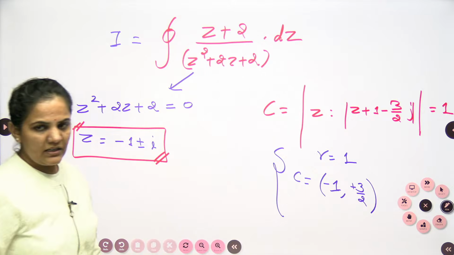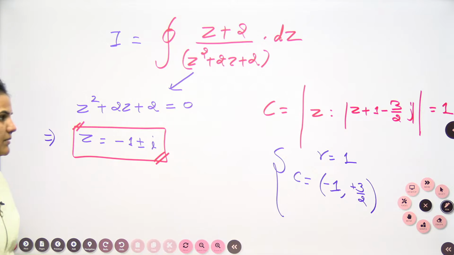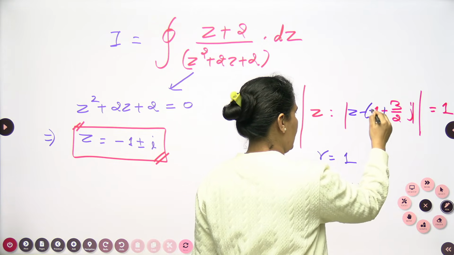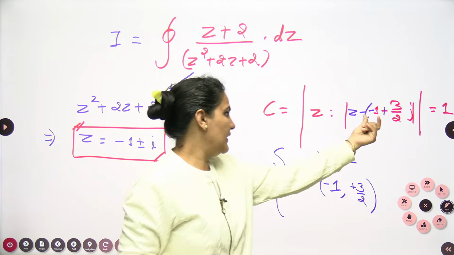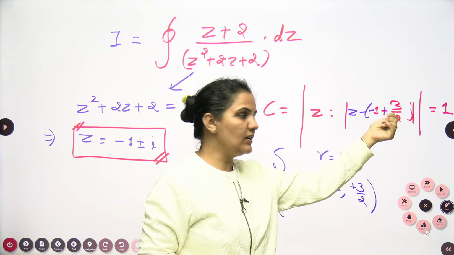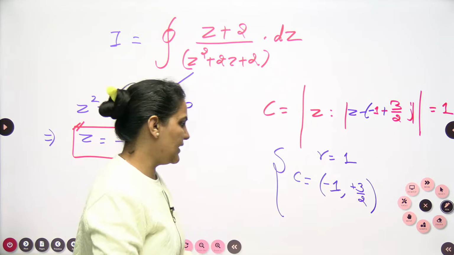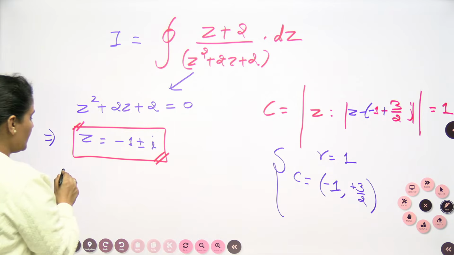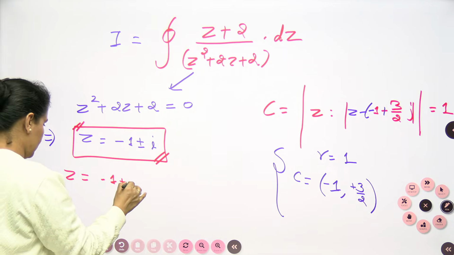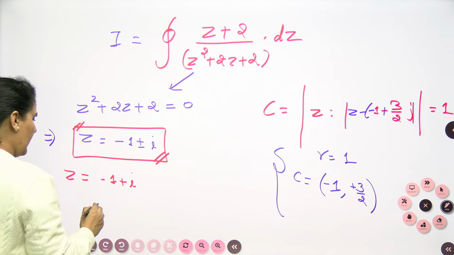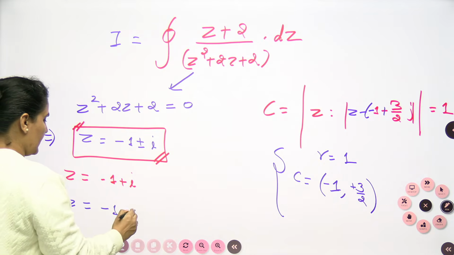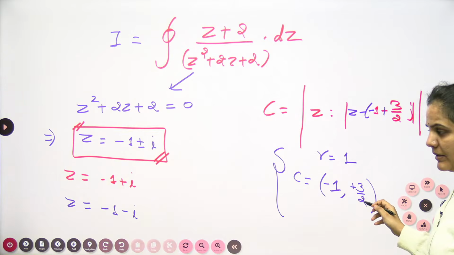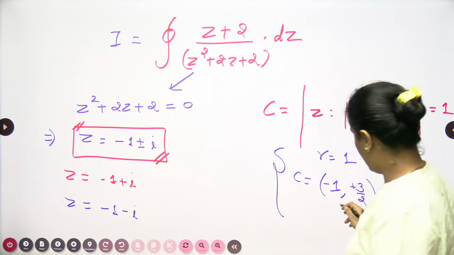So this is the real axis and this is the imaginary axis, and -1 plus 3 by 2 j will be the center. The roots will be z equals -1 plus iota and z equals -1 minus iota.